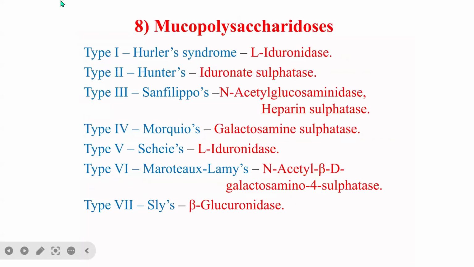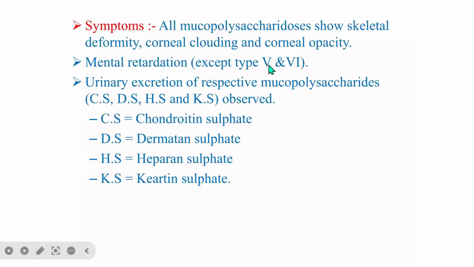So the next thing that we are going to look at in the next video is mucopolysaccharidoses. We have type 1.